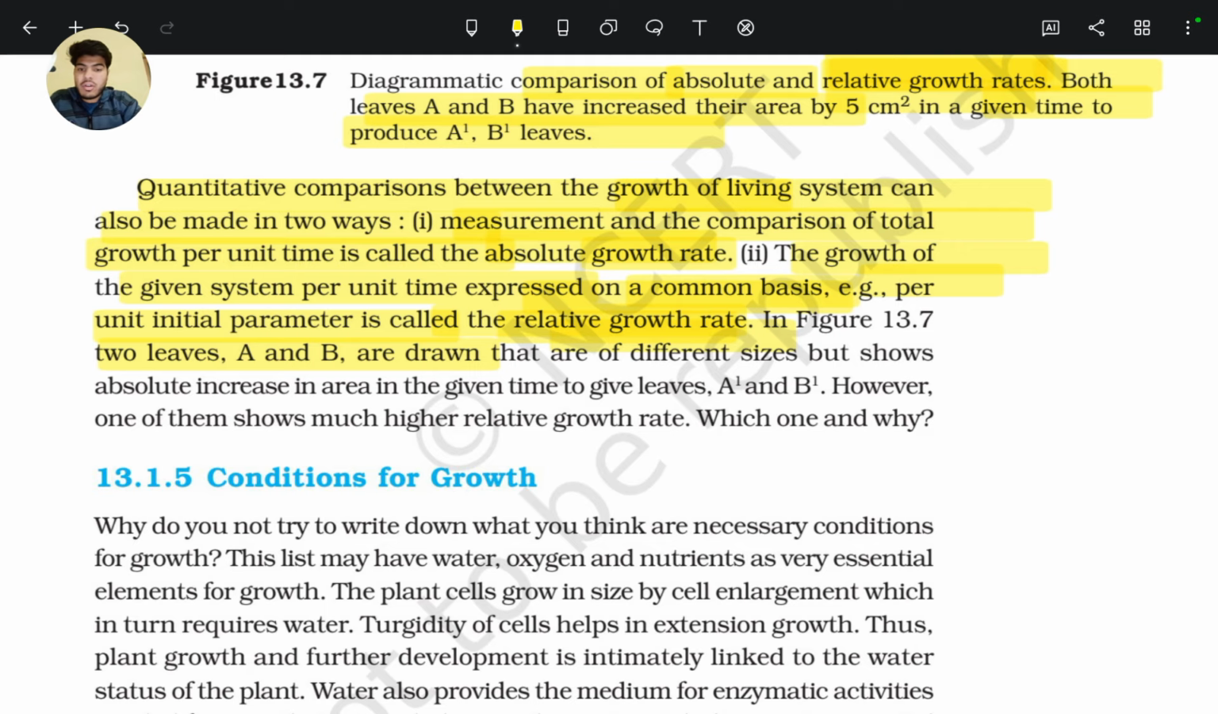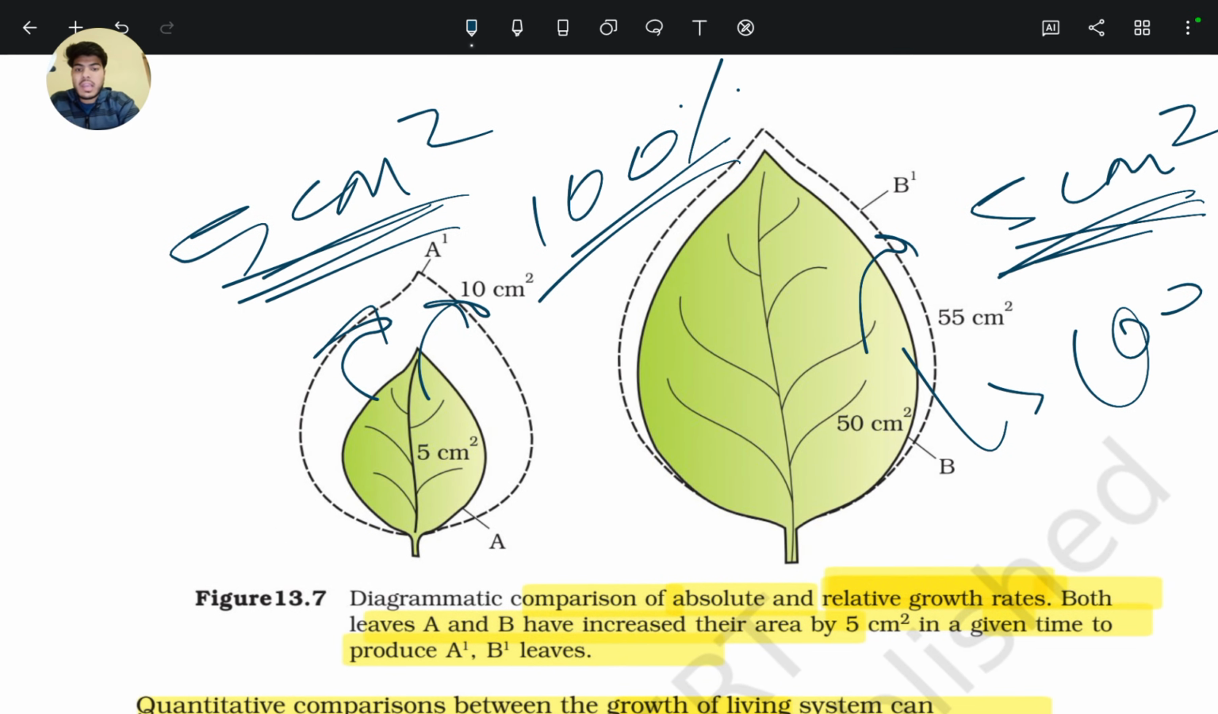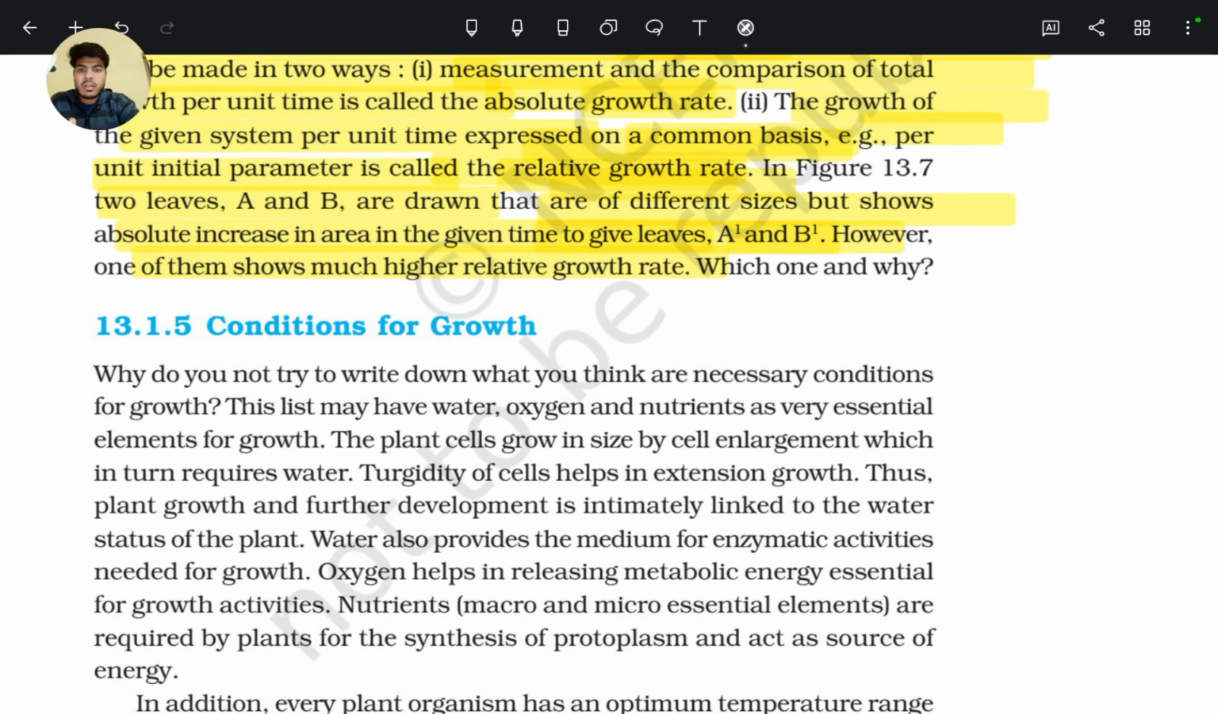Two leaves A and B are drawn that are different in size but show the same absolute increase in area in the given time to give leaves A1 and B1. However, one of them shows much higher relative growth. So which one is it? That is leaf A.